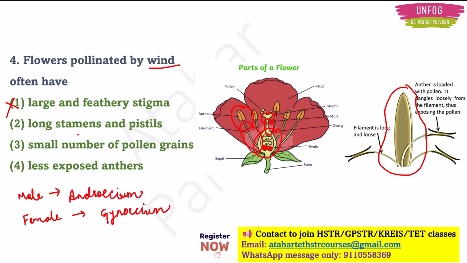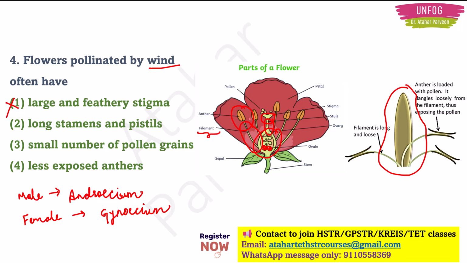Next we have long stamens and pistils. So why do we need long stamens and pistils? Now here he has given this filament, no? This filament, this long tube-like structure, is also known as the stamen. Okay. So if it is long, then wind will carry the pollen grains easily, right?